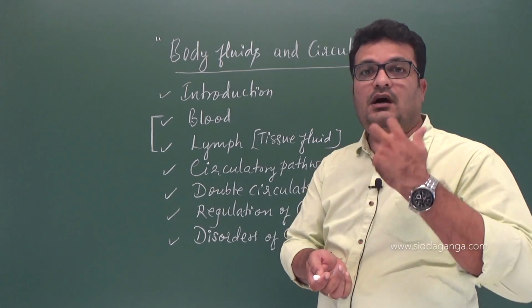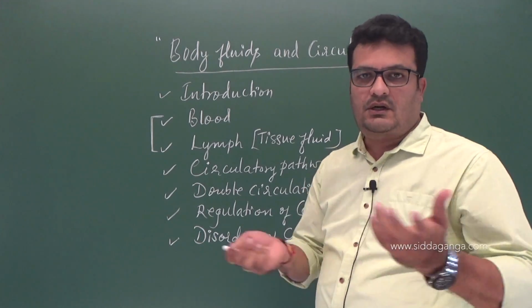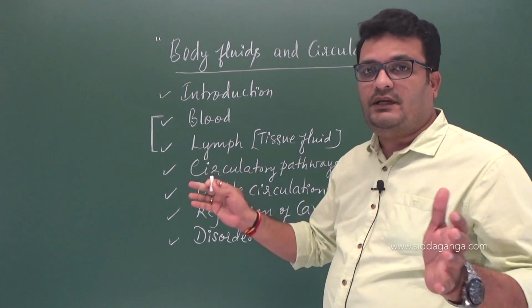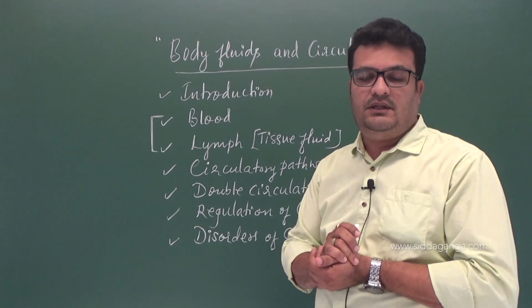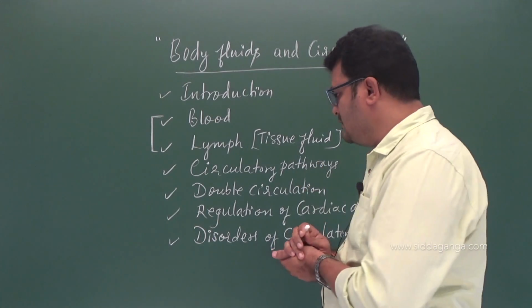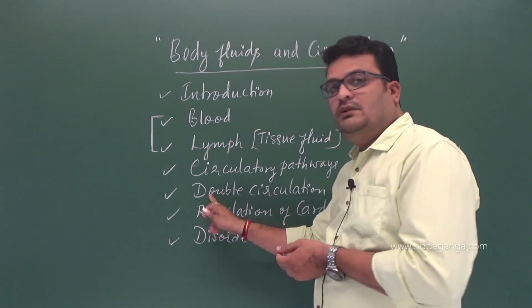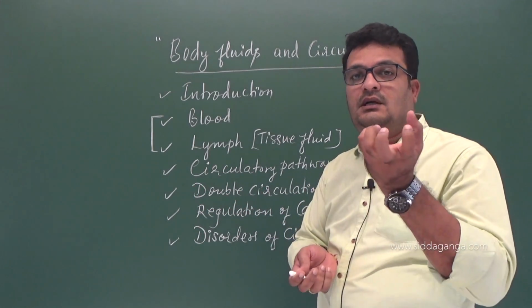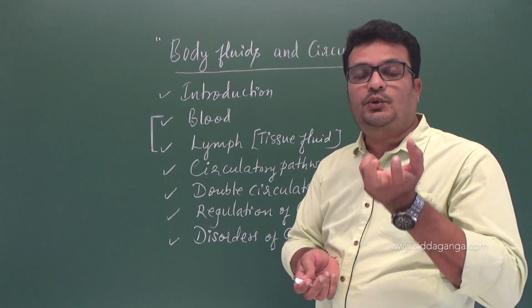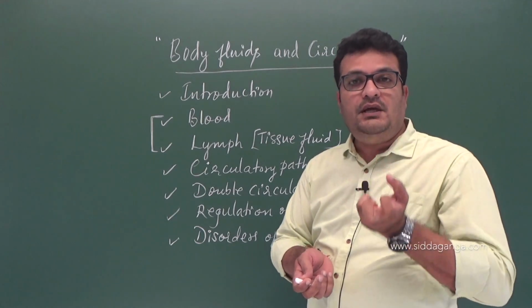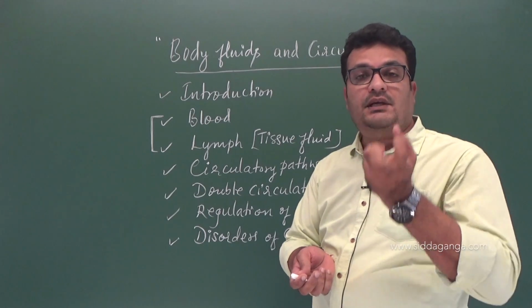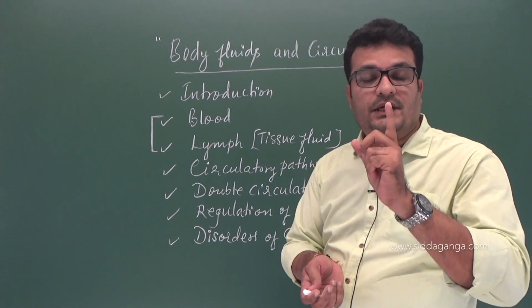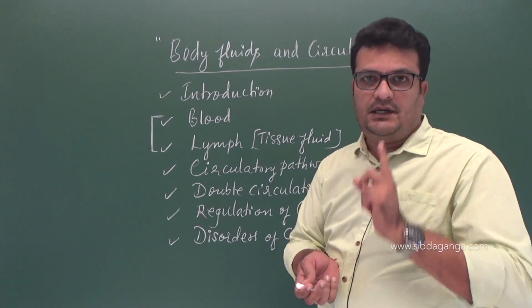Circulatory system or blood vascular system, what we call the circulatory system, and the different pathways observed in the human circulatory system. And as we know that in human beings, there is double circulation, that means what? The human heart receives and pumps both deoxygenated and oxygenated bloods separately, right?